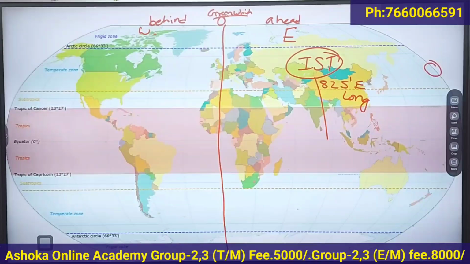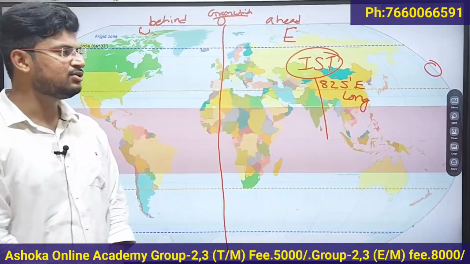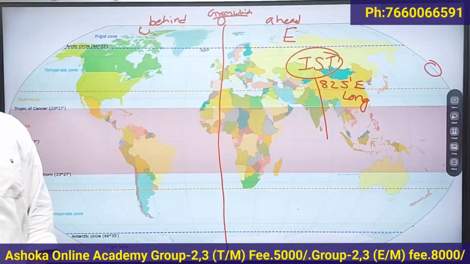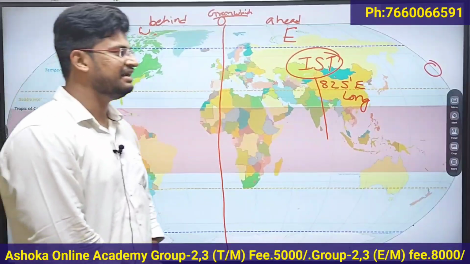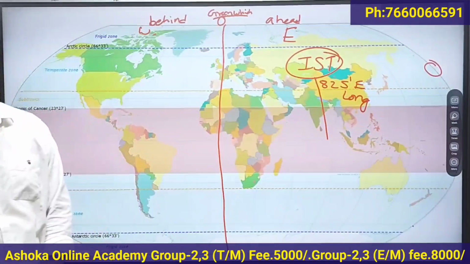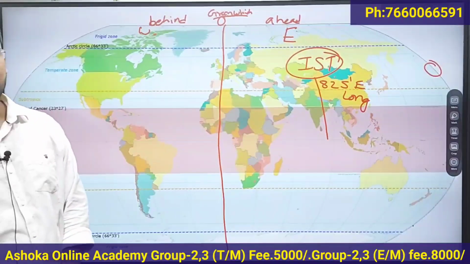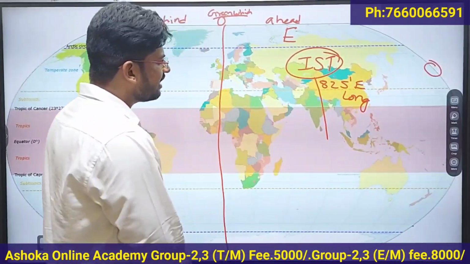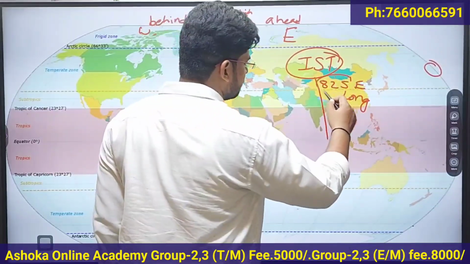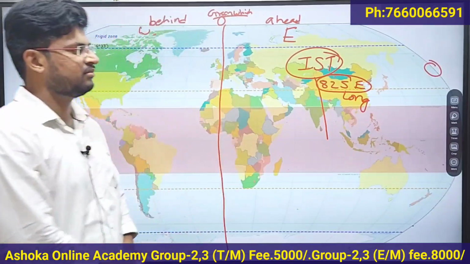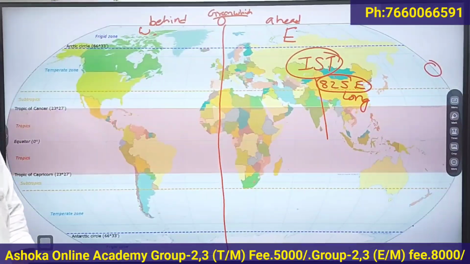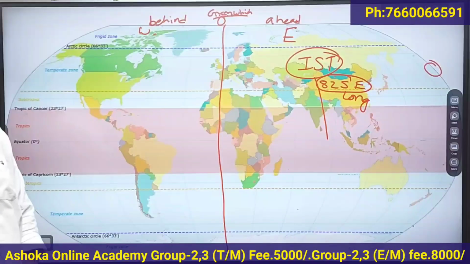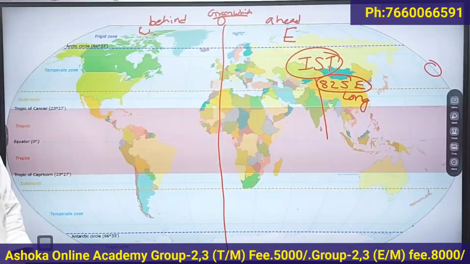To avoid confusion, India has taken the 82.5 degree longitude as the Indian Standard Meridian. So we calculate the time by considering 82.5 degrees as our standard time.